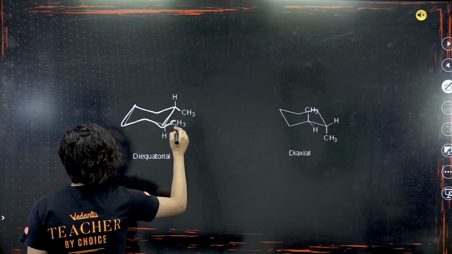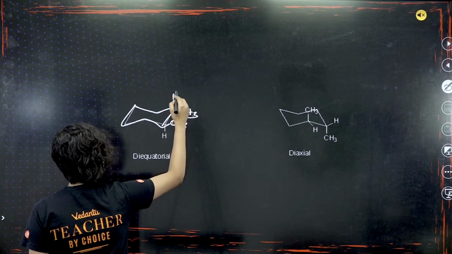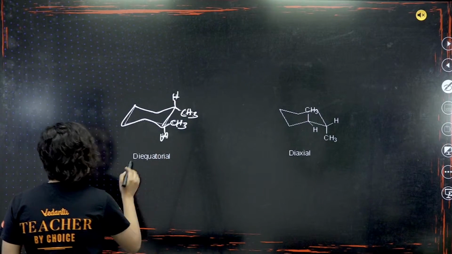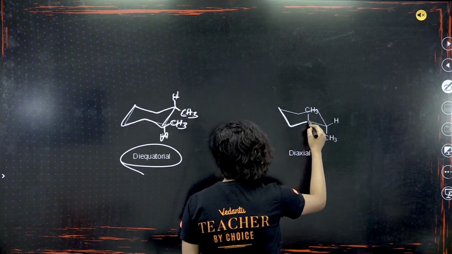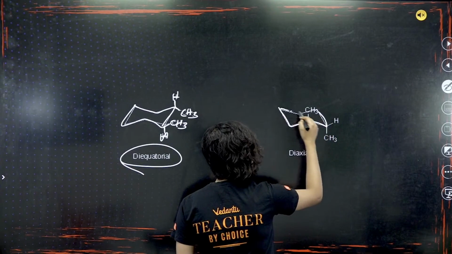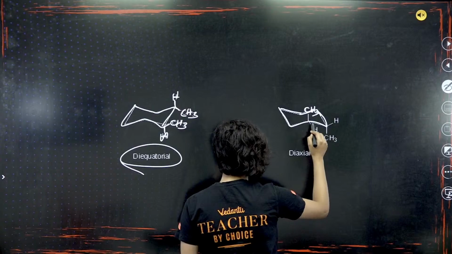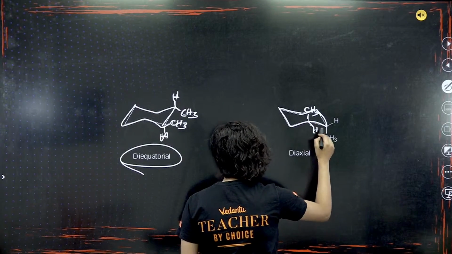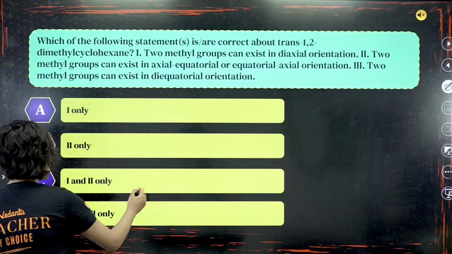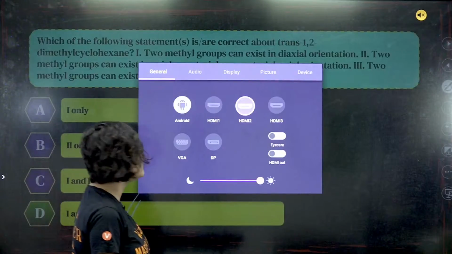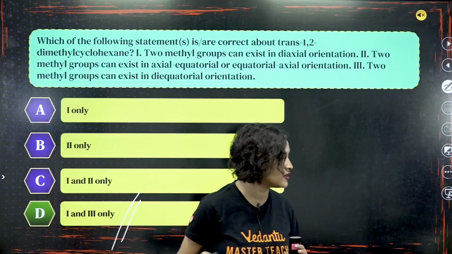If you can see, one CH3 here, and this is H and this is H. So this is di-equatorial. Then when you look at this structure, this is where you can see diaxial. So that means both 1 and 3 are correct. Option D makes sense, right, everyone?